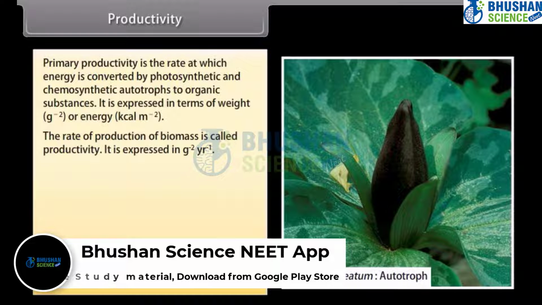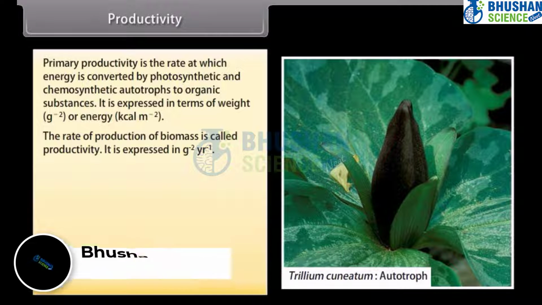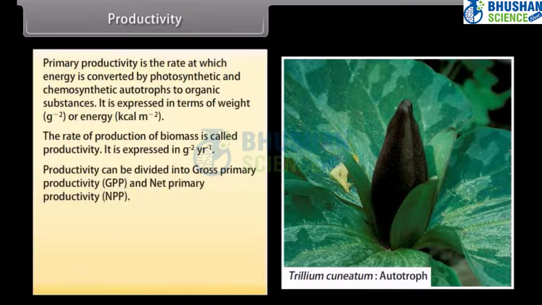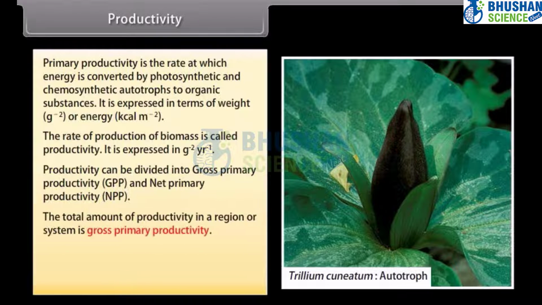It is expressed in per gram square per year. Productivity can be divided into gross primary productivity (GPP) and net primary productivity (NPP).